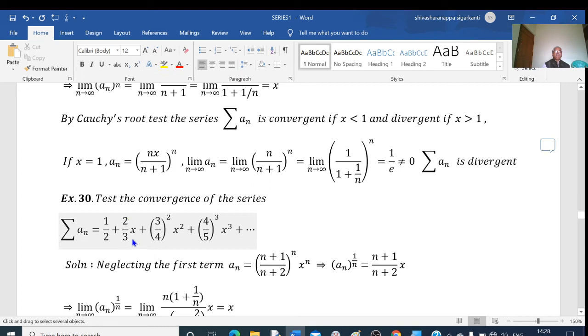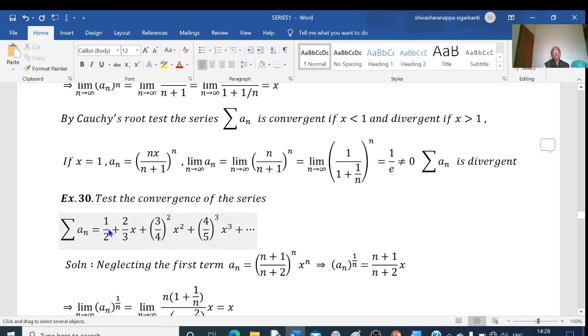We have 2 is there, 3 is there, x is there, power 1 is there. This is the third term here. Power 2 is there, here also power 2. Fourth term, power 3 is there, power 3 is there. Therefore, I will delete this term and treat this as the first term, this as the second term, and this as the third term. This is for my convenience.